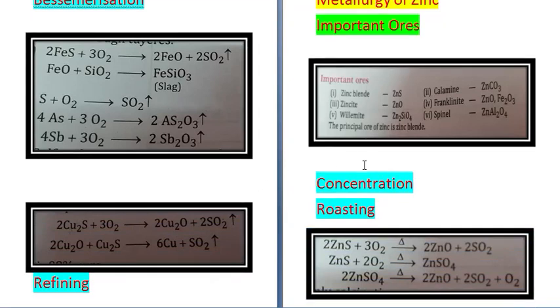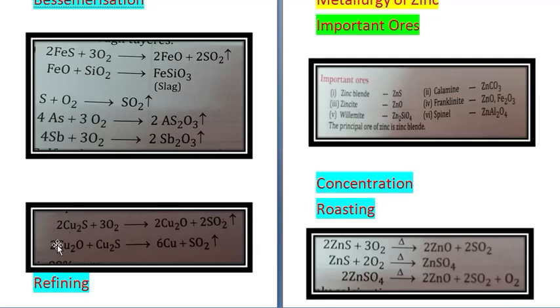2FeS plus 3O2 give 2FeO plus 2SO2. FeO plus SiO2 give you slag. S plus O2 gives SO2. 4As plus 3O2 gives 2As2O3. 4Sb plus 3O2 give you 2Sb2O3.